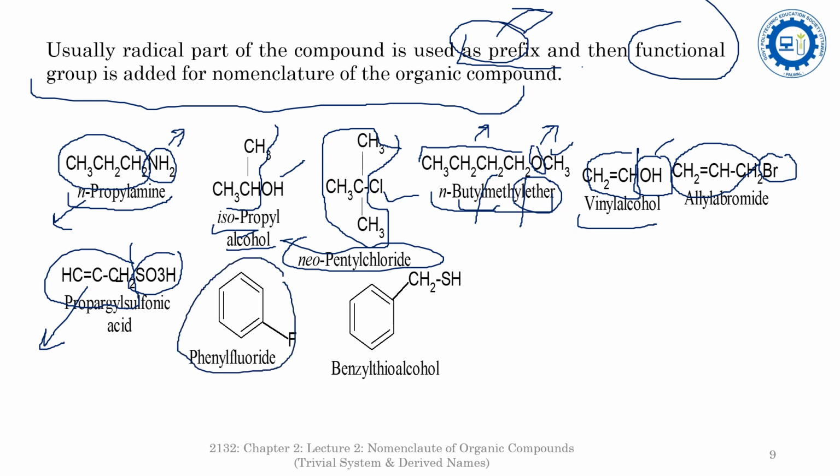The phenyl fluoride: the phenyl is the radical, whereas the fluoride is the functional group. So that's why it is a phenyl fluoride, and this is a benzyl thioalcohol. In the benzyl thioalcohol, that is the symbol of benzyl. Benzyl is the radical part, whereas the SH thioalcohol is a functional group. So that's why it is a benzyl thioalcohol.